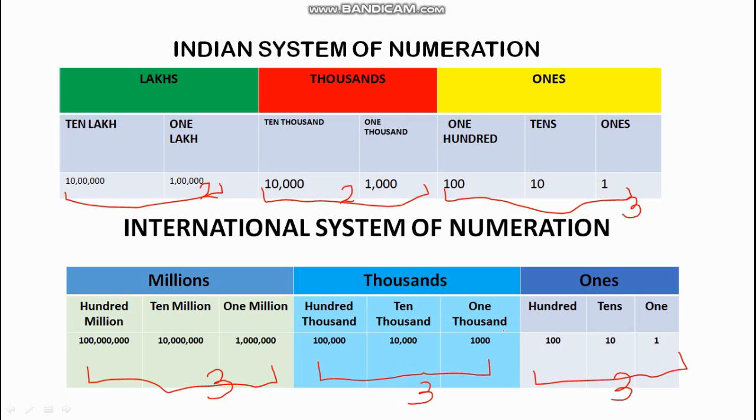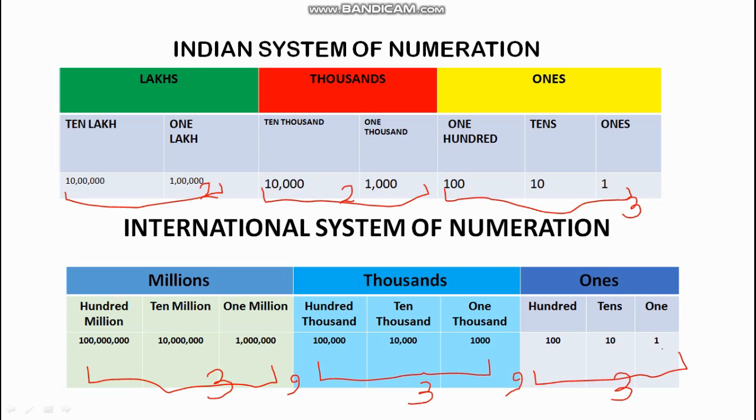Now, when we use the comma, you know that whenever there is a transition from one period to another, like from ones to thousand, we put a comma in between. Similarly, when there is a transition from thousand to million, we put a comma again in between.